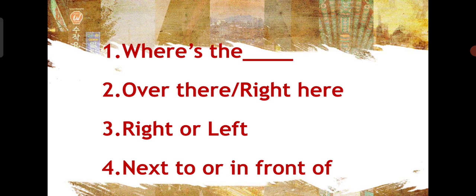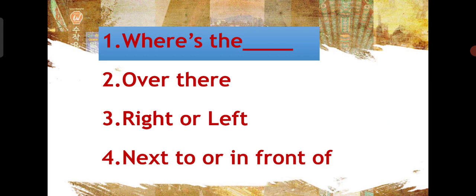And last, we will study next to or in front of. Sometimes you will get the response that it's next to that store, it's in front of the police station, or it's next to the embassy, or next to the exit. So we are going to study these four place related words.